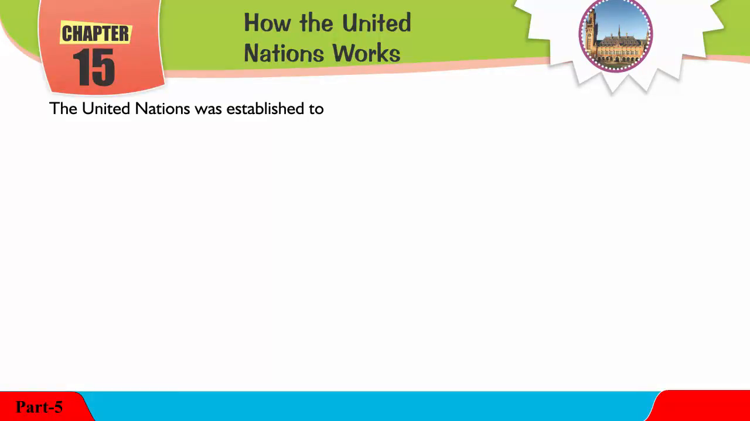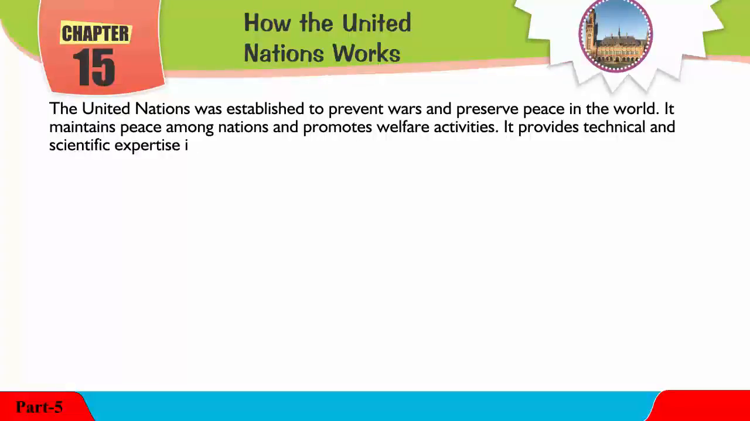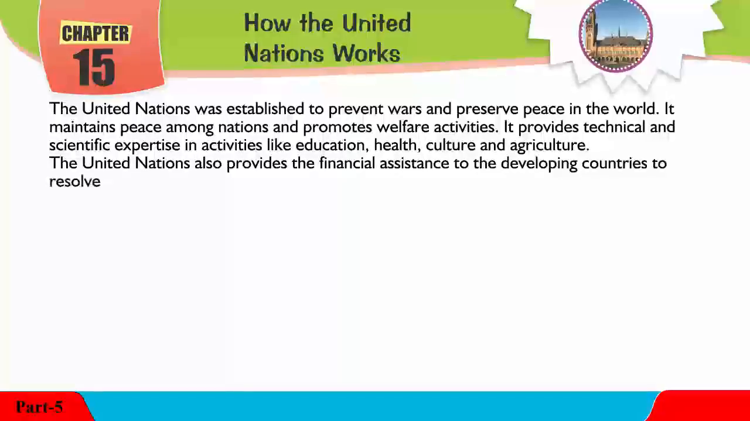Chapter 15. How the United Nations works. The United Nations was established to prevent wars and preserve peace in the world. It maintains peace among nations and promotes welfare activities. It provides technical and scientific expertise in activities like education, health, culture, and agriculture. The United Nations also provides financial assistance to the developing countries to resolve their issues.